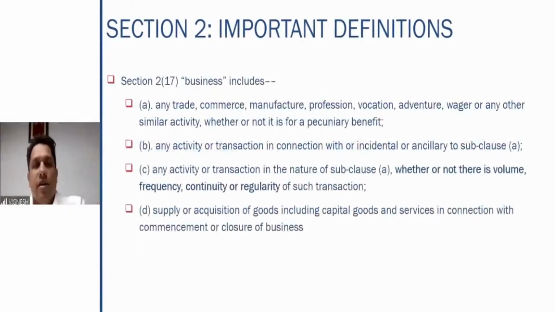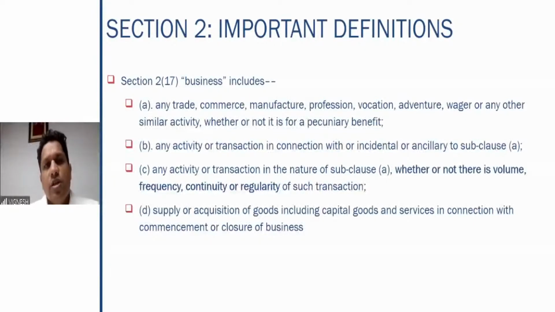Another very, very important definition is Section 2(17) of the GST Act 2017, which talks about business. Business, again, here is an inclusive definition. Definitions, as all of you may know, either start with the term means, or an inclusive or illustrative definition always has the word includes. So here business is an inclusive definition. You cannot summarize everything because business is such a generic term. It pretty much covers each and everything.